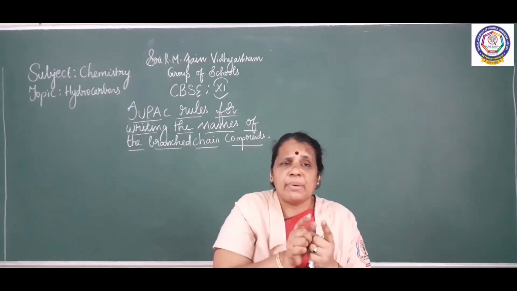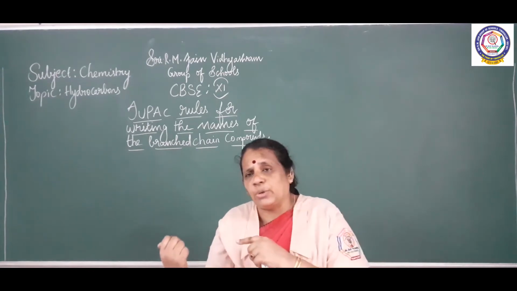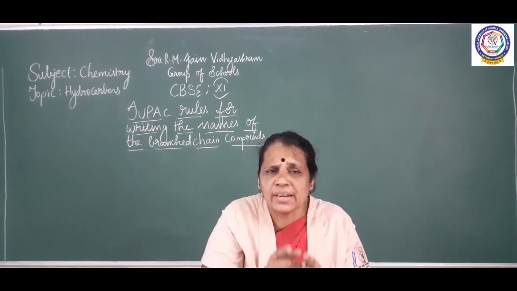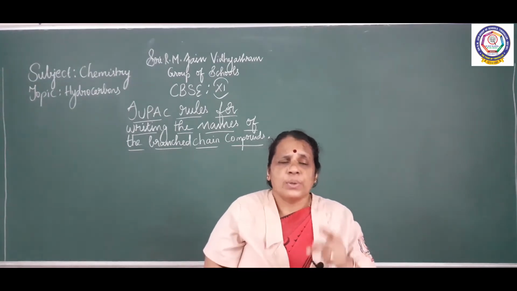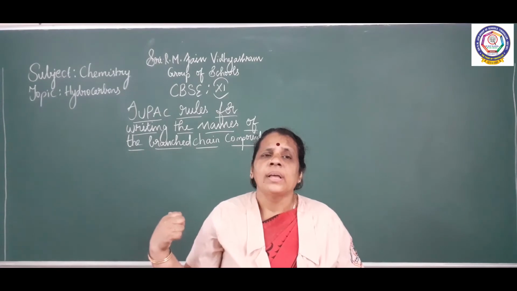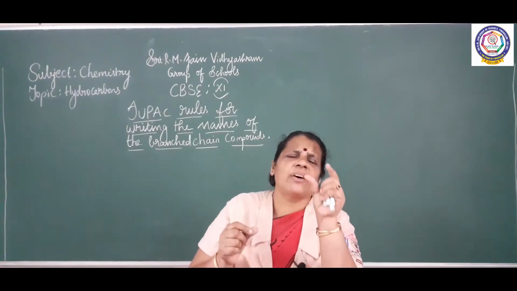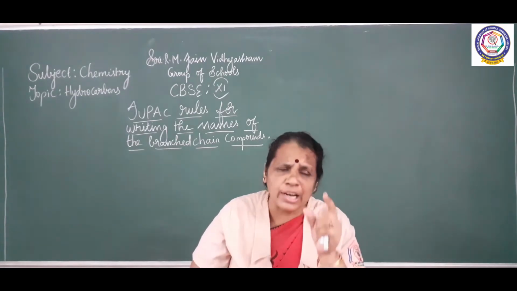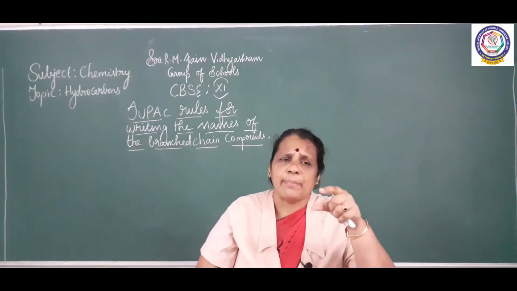Numbering can be done either from left to right or right to left. The branch attached carbon or substituent attached carbon should have the least number. So this is the second rule. The third rule: we are going to talk about the names of the alkyl groups that are attached as a branch.